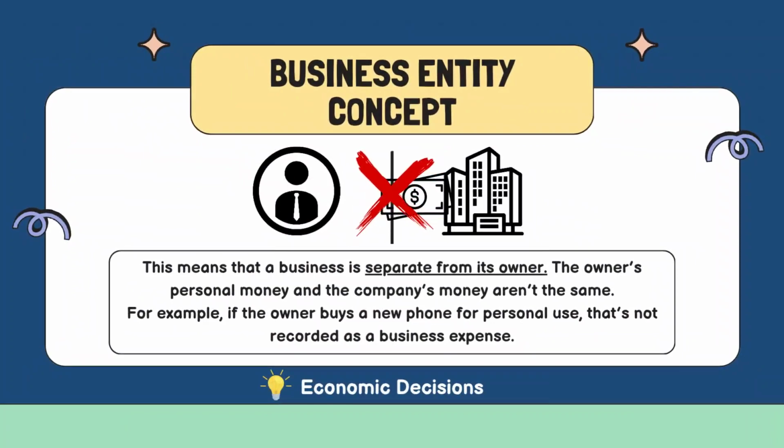Business entity concept. This means that a business is separate from its owner. The owner's personal money and the company's money aren't the same. For example, if the owner buys a new phone for personal use, that's not recorded as a business expense.